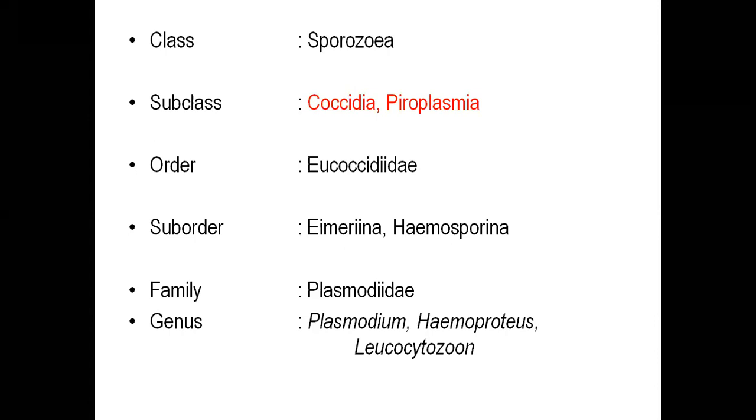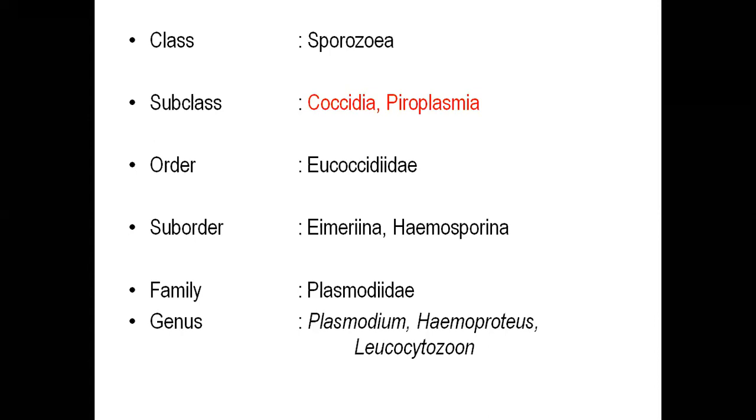Okay, so as I have said, malaria is caused by different species of Plasmodium. It is one of the most important protozoan diseases, not only in human beings, but also in birds, and some malaria parasites also infect non-human primates like monkeys and gibbons.